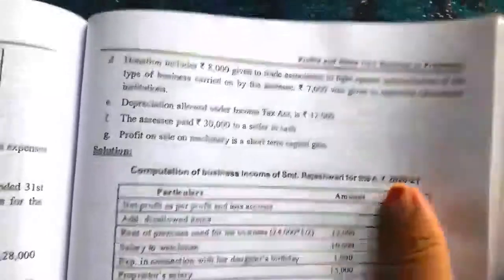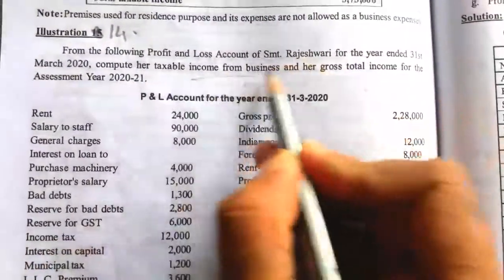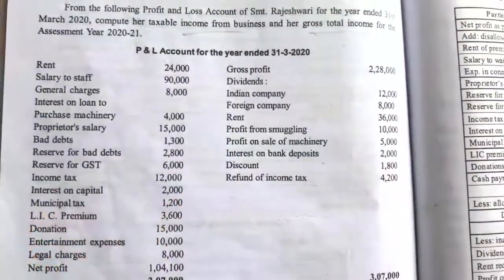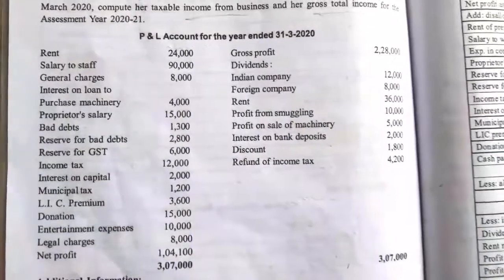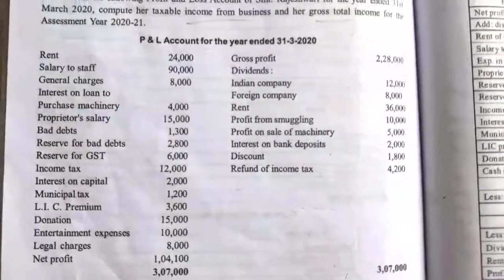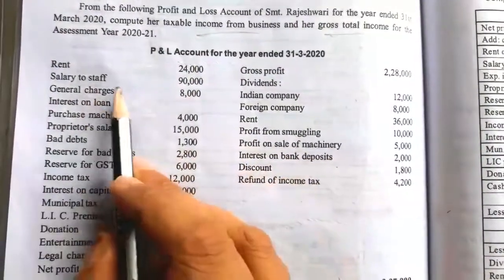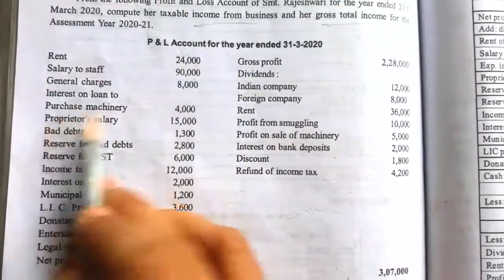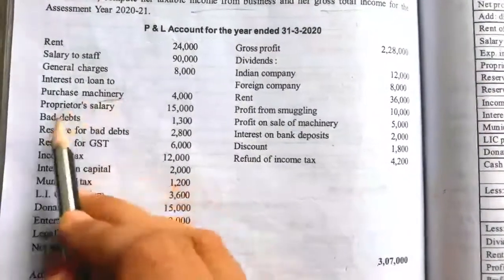So with this information, we have to compute the income from business as well as the taxable income from business as well as the GTI. Now see the debit side of the profit and loss account. We will see which are the allowed business expenses and which are disallowed. First one is rent. Rent rupees 24,000 allowed, salary to staff allowed, general charges allowed, interest on loan to purchase machinery is taken as an allowed business expense relating to business.